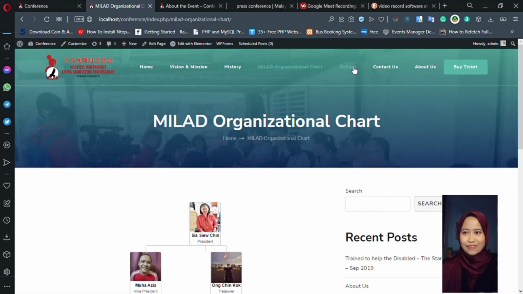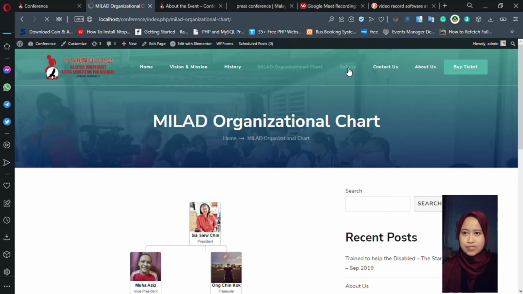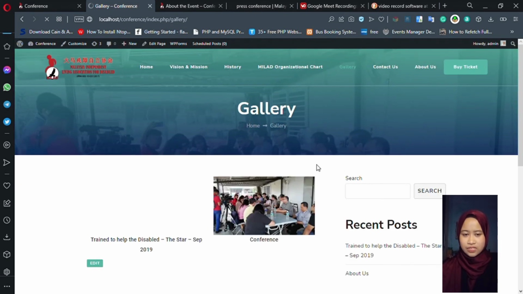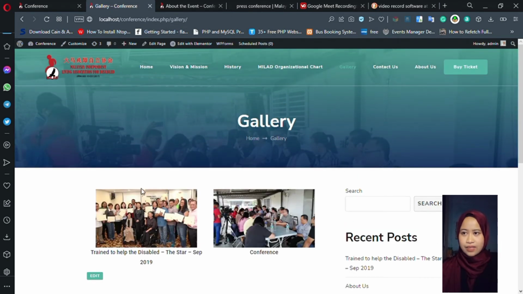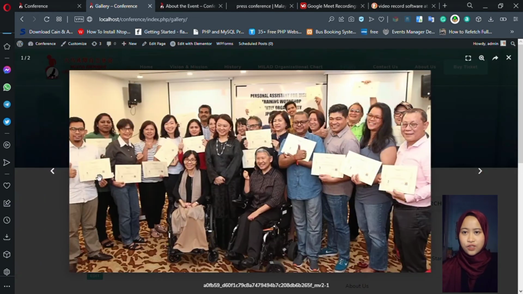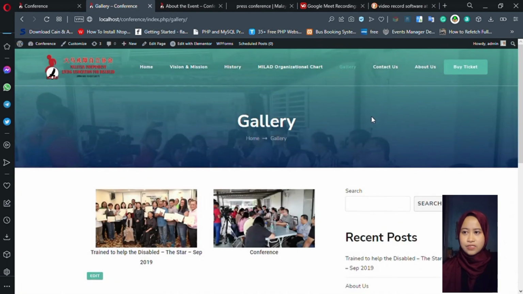The fifth menu is the gallery, which will bring the user to the gallery page. On this page, pictures of the conferences and activities in the blog regarding the association will be provided. The image can be viewed with a click on the image. The layout is the same as the blog layout page.